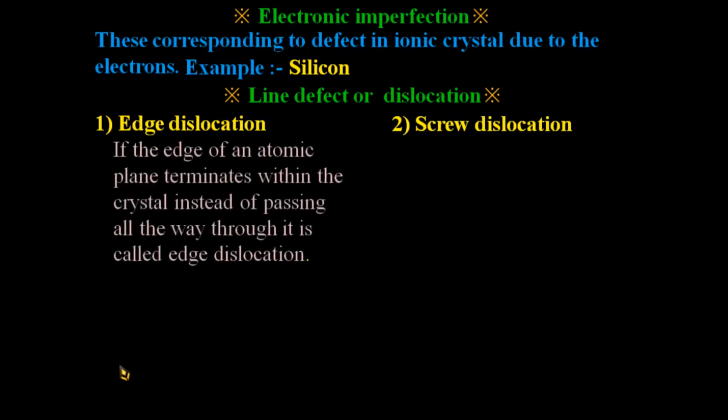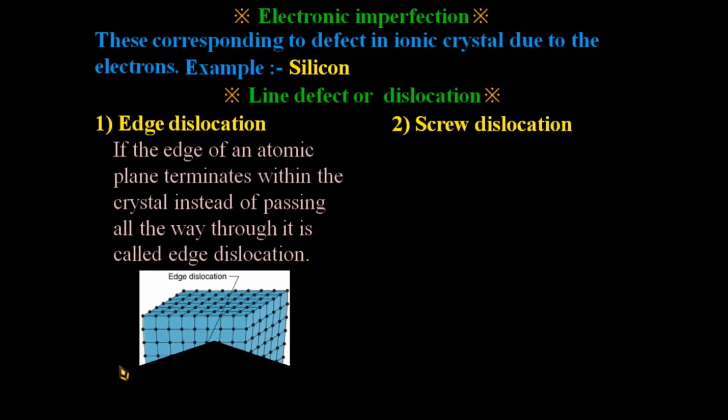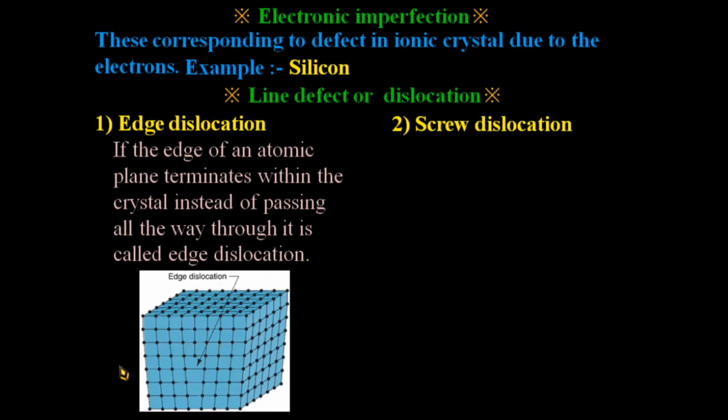If the edge of an atomic plane terminates within the crystal instead of passing all the way through it, it is called edge dislocation. As in this picture, here we see the edge is dislocated. That means it is bifurcated here. It is not clear from this point. So this is called the edge dislocation.